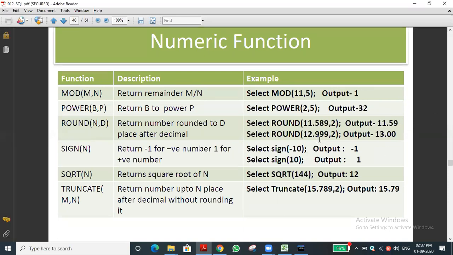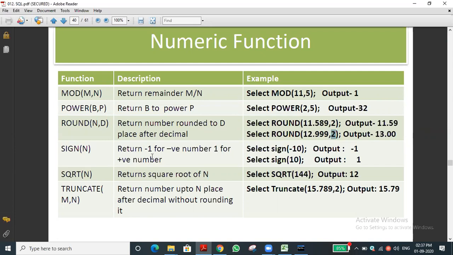You can see 12.999. Okay, 9 is there. What is the 2 digit we asked to display? That is what the 2 is mentioning: how many digits after the decimal point we want to display. Okay, 2 we mentioned. 9 is greater than 5, so it will add 1, that is 10. 10 means again, if you add, 13 is the rounded value. It shows 0.00, because we only asked to display 2 digits.